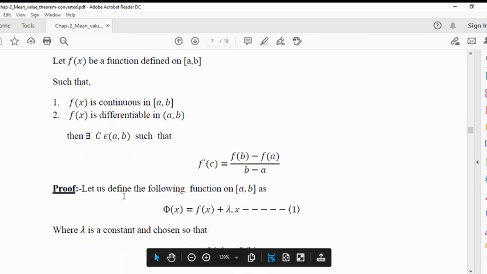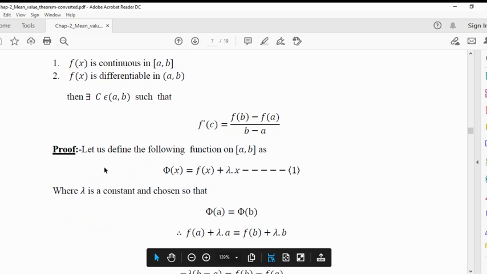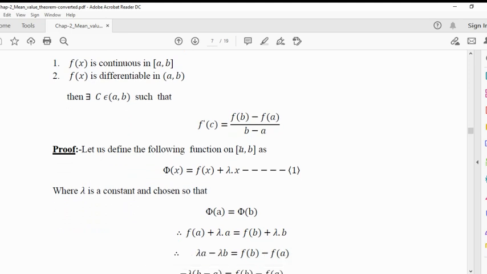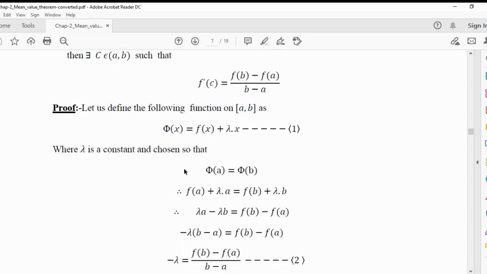Now, proof of this theorem. For the proof, let us define the following function phi of x on closed interval [a, b] such that phi of x is equal to f of x plus lambda x. Here lambda is a constant, which we can choose such that phi of a is equal to phi of b. That is the third condition of Rolle's theorem, which must be satisfied.